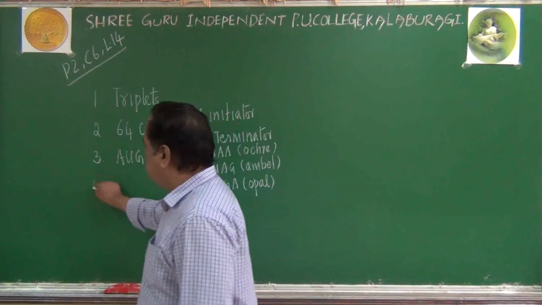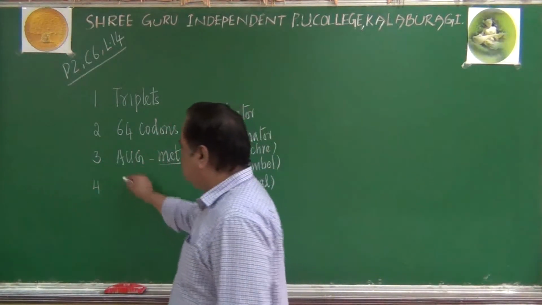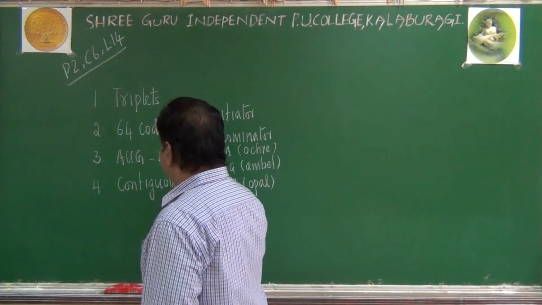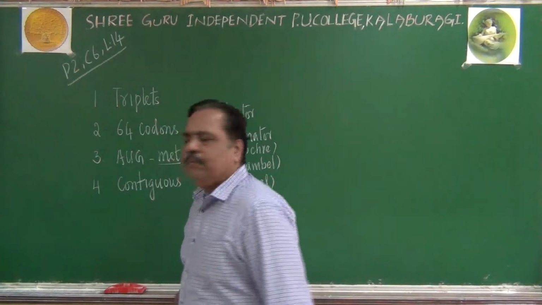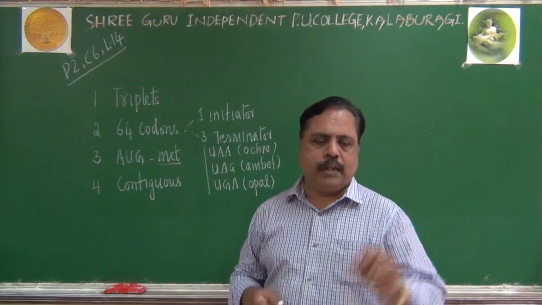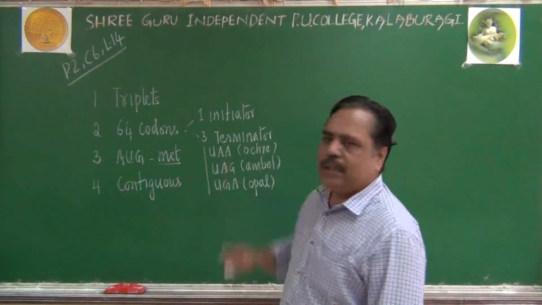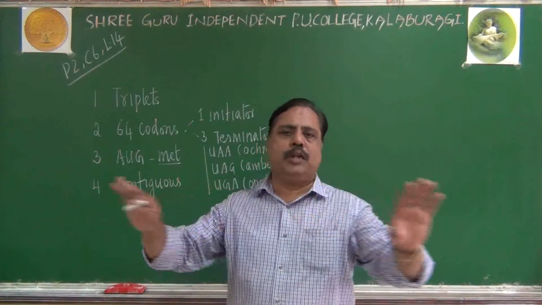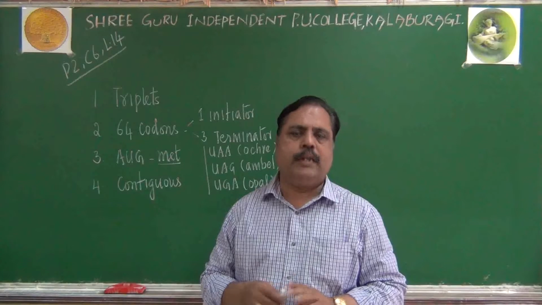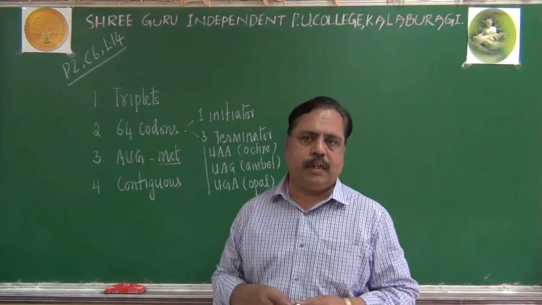Then I told you another point regarding characters. These genetic codes are contiguous in nature. They must be read contiguously, continuously, without any punctuation mark. Once you start from AUG, it will end with the terminator. In between there should not be any pause, any comma or full stop. It is punctuationless, we are telling, contiguous codons they can be called.